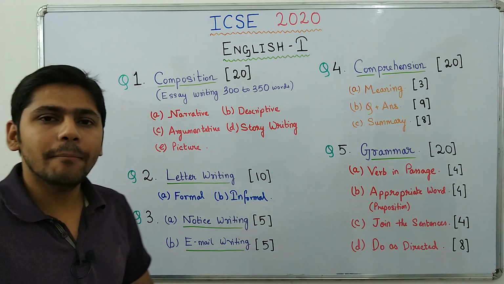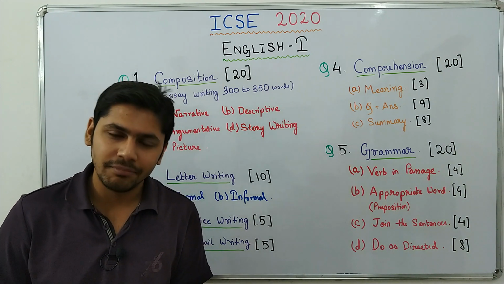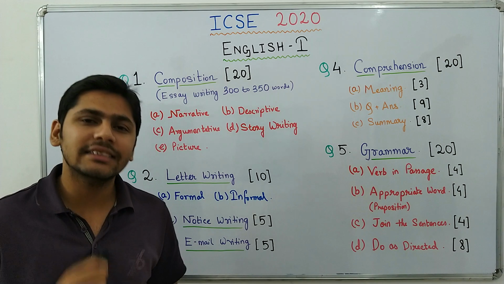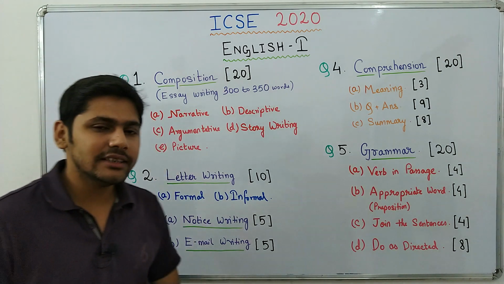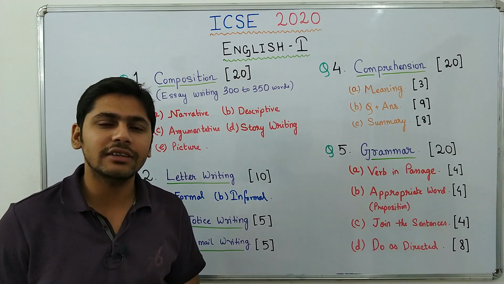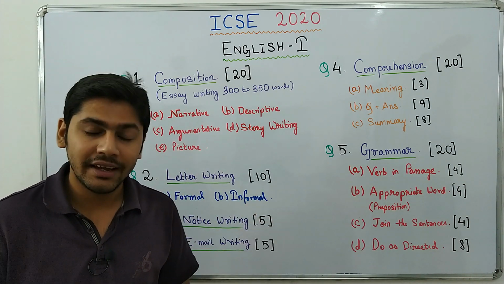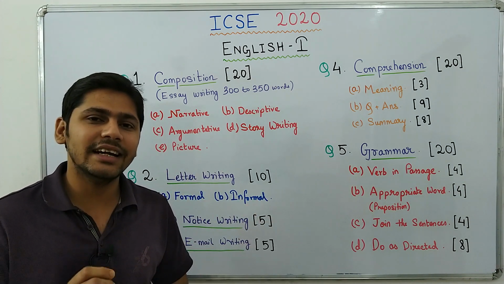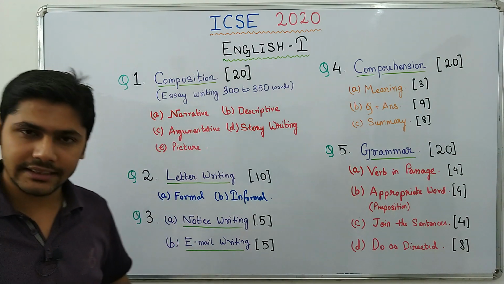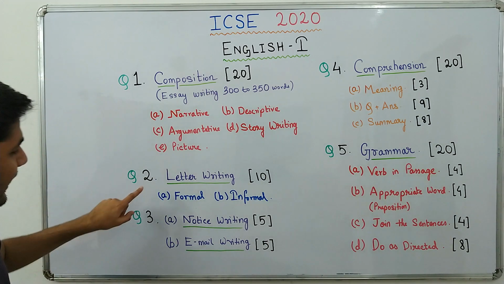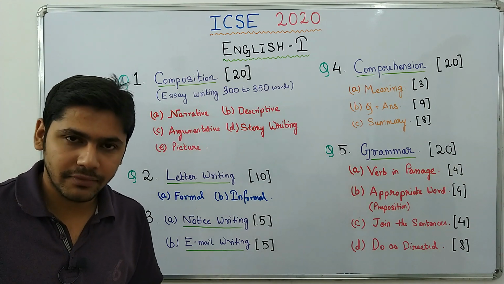Now comes time management. Now time management is really important in English 1 question paper because a lot of students keep on scribbling and scribbling the essay. Now it is very important that you keep it in mind that you cannot scribble in your essay because you have to complete the rest of your question paper too. It is stated specifically in the question paper that you cannot spend more than 30 minutes in question 1, that means essay writing, and not more than 20 minutes in letter writing. So do follow that, it's very important.